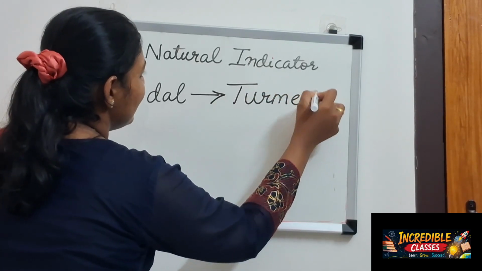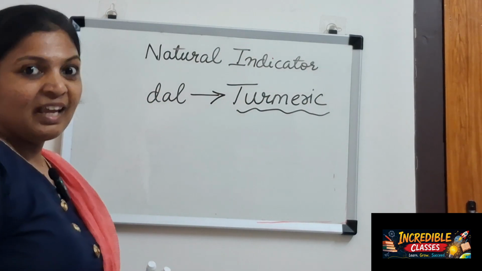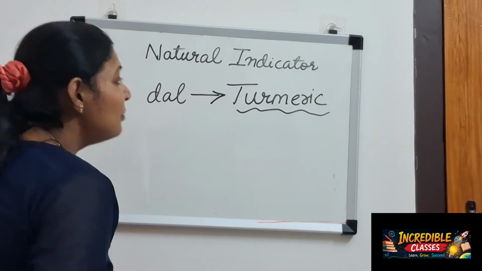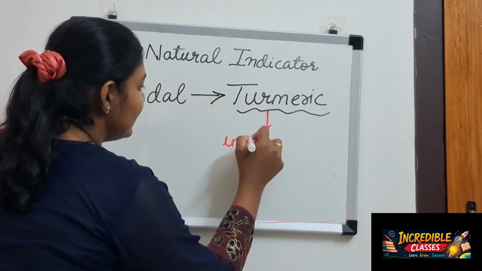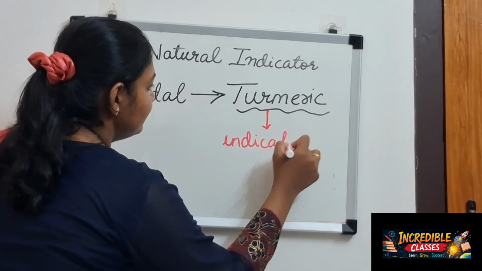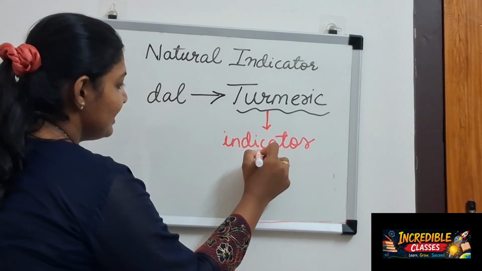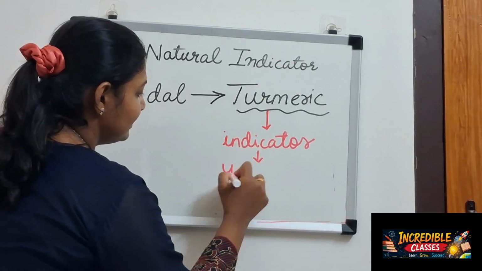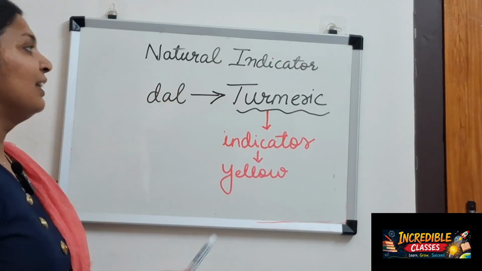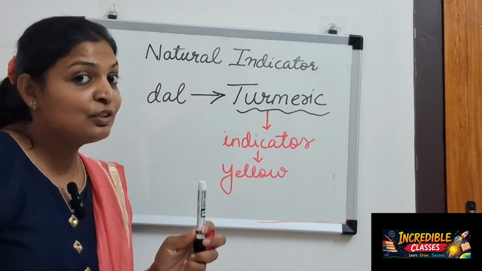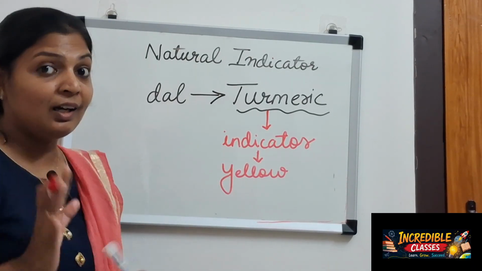And turmeric is actually an indicator which naturally has yellow color.